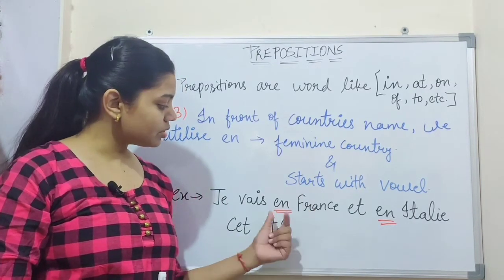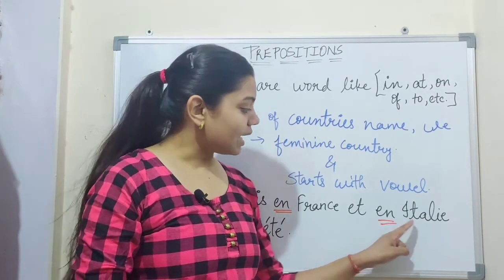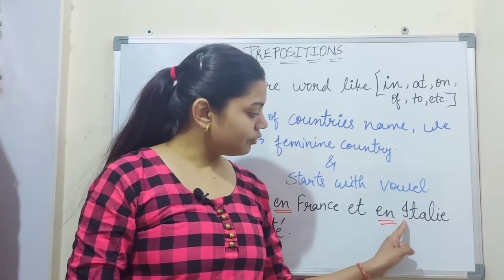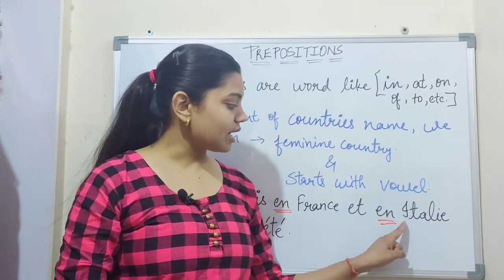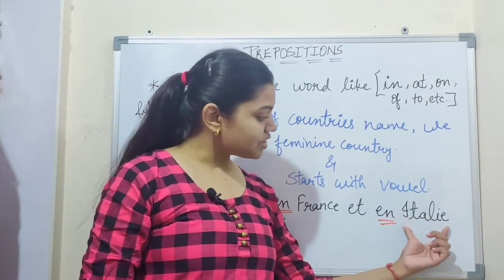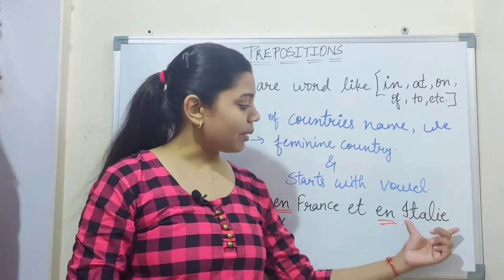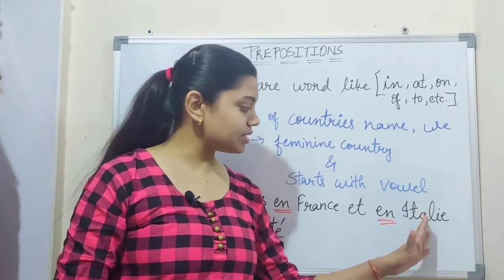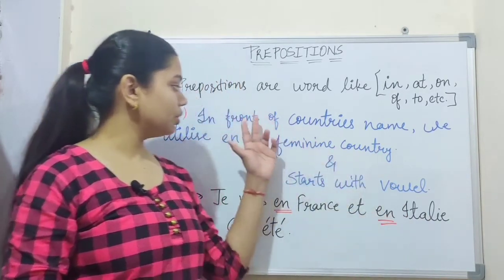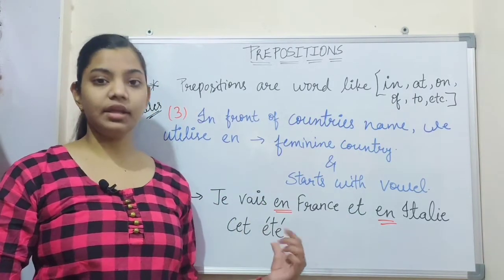And here we use en because Italy is a country which starts with a vowel, I. As well, Italy is a feminine country. That's why we use en here, according to this rule. So, je vais en France et en Italie cet été.